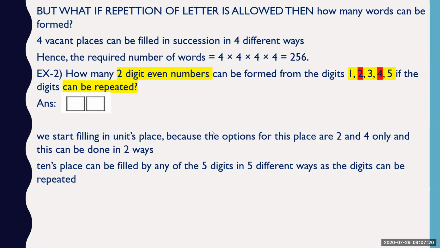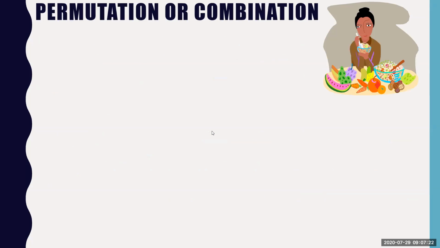All right. Now let's go back to permutation and combination. This diagram has a lot of cake and I'm feeling hungry also, so I put that question for you. Whether this problem is related to combination or permutation, you will decide how.